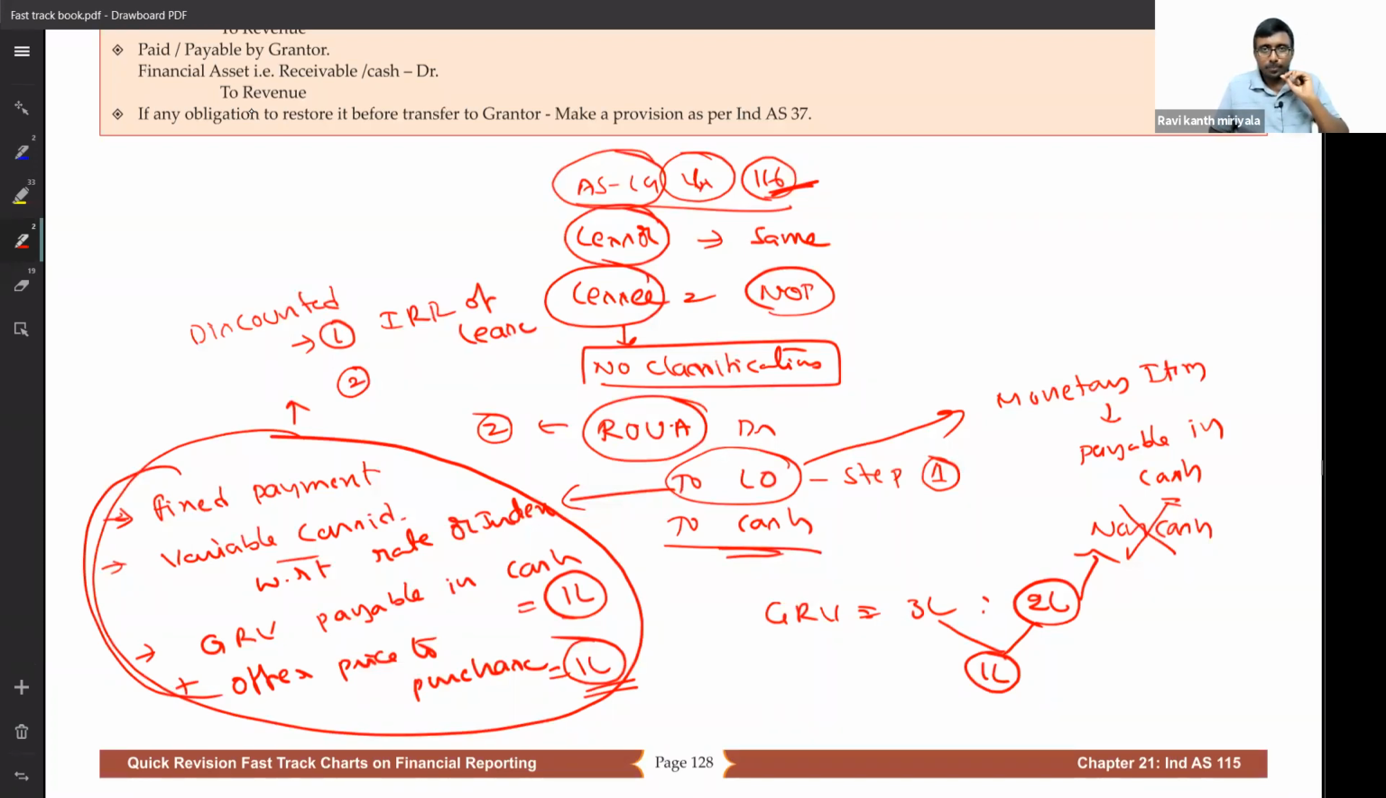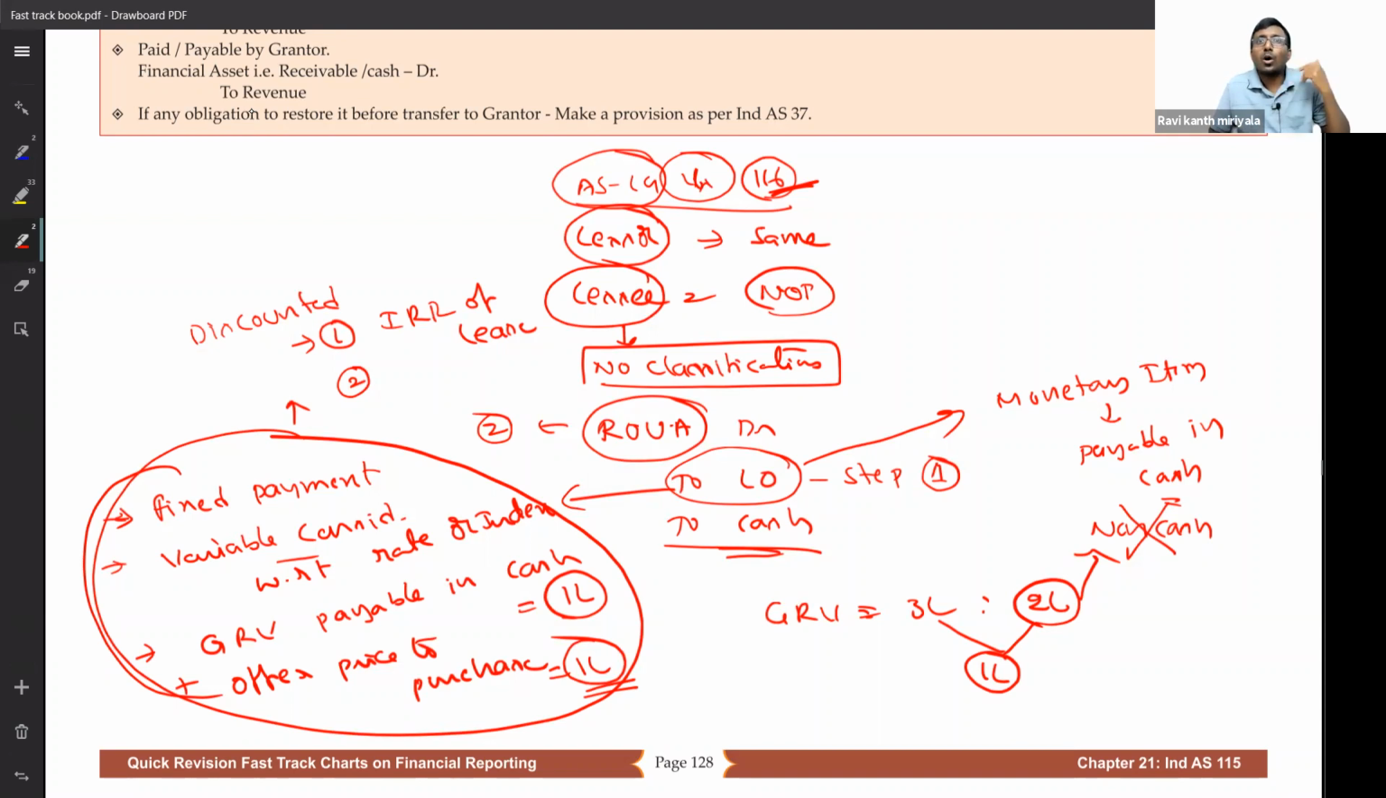IRR full form is what? Internal rate of return. Return is from whose point of view? Return is always from the point of view of the lessor. Correct. It is a cost to the lessee. So IRR cannot be computed from the lessee point of view. IRR is always from the lessor point of view. Got it?